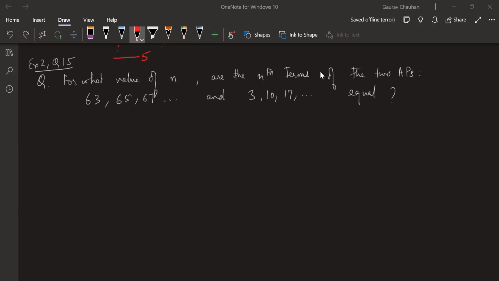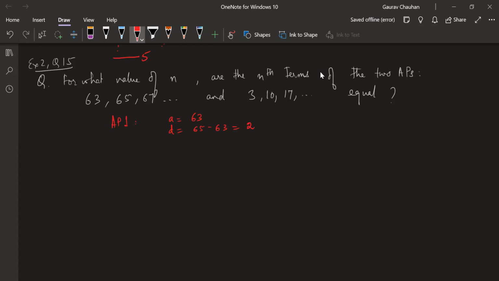Sir, first we need to find the nth term for both of the APs. So in the first AP, sir, A is 63. And the difference is 65 minus 63, sir, which is 2, sir.